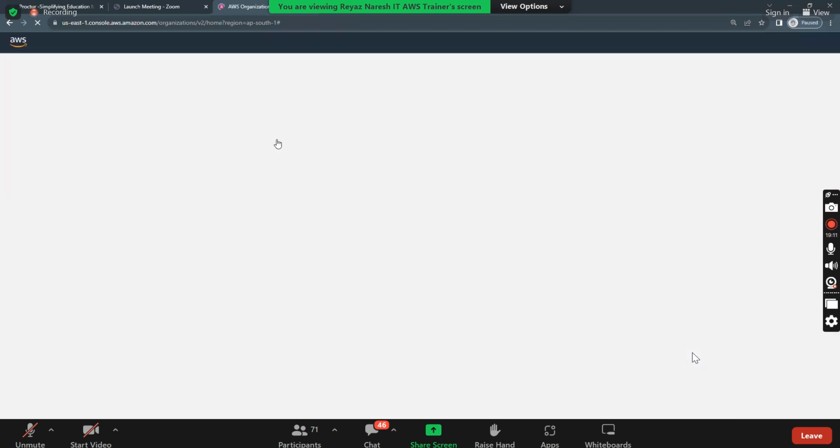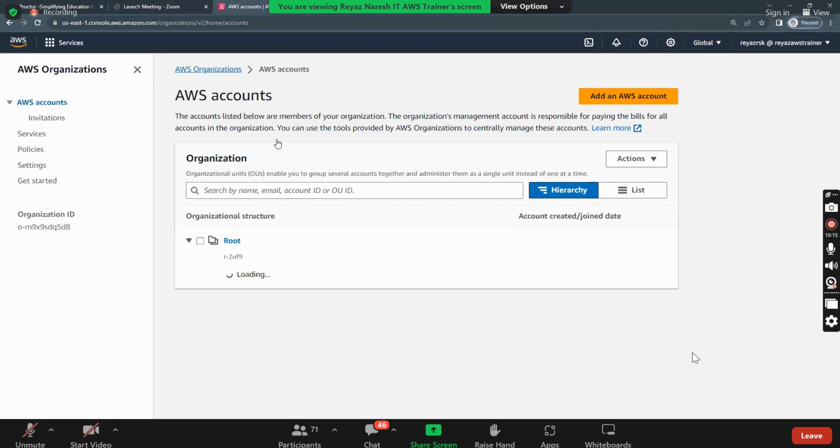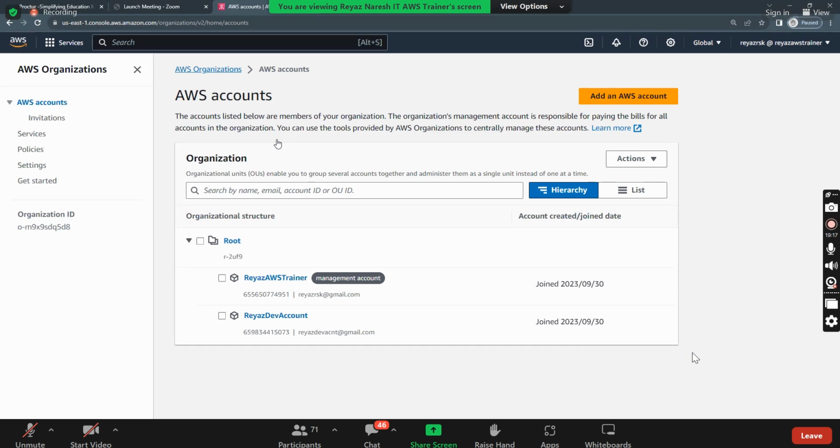So guys, I have already enabled the organizations. For that reason, I'll get my organizations here. Do you see this here? This is our organizations dashboard. What is this called, Nana? Organization. What is the organizations?